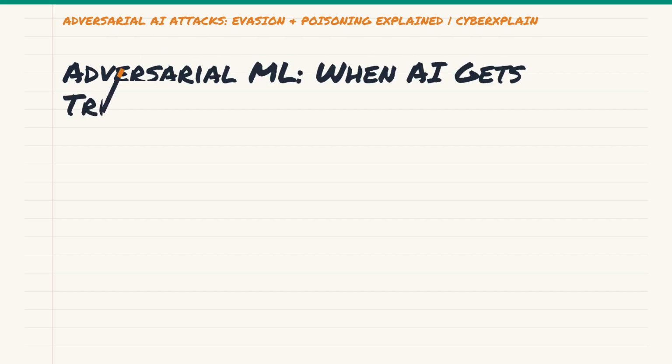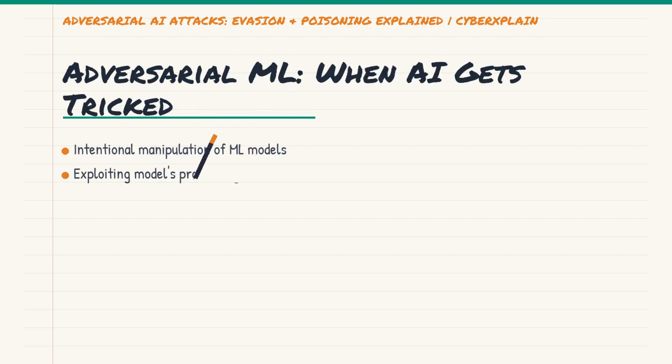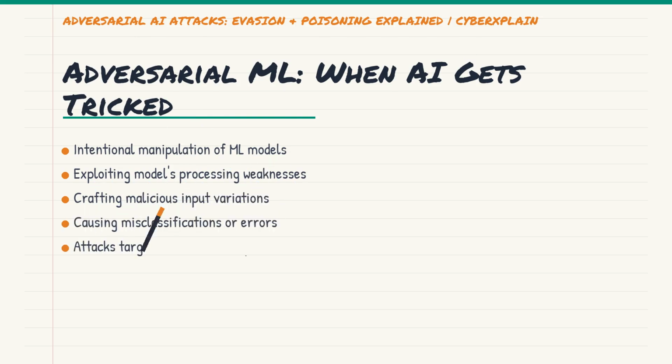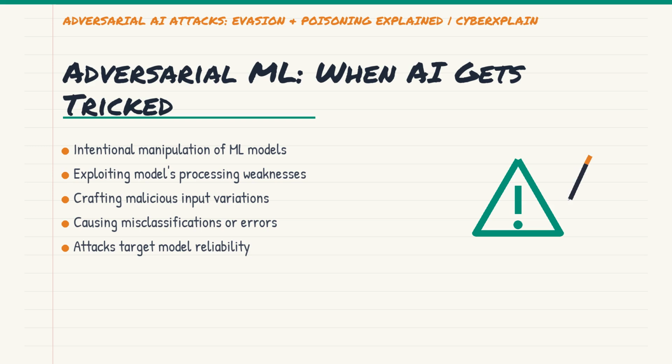So, what exactly are adversarial ML attacks? It's not about hacking the code in the traditional sense, but rather about subtly manipulating the data that AI models process. Imagine trying to fool a human's perception, but for a machine. These attacks involve crafting inputs that look benign or normal to us, but are specifically designed to mislead an AI model. The goal is often to cause the model to make incorrect predictions or classifications, undermining its reliability and intended function. It's like giving an AI an optical illusion, but with malicious intent.